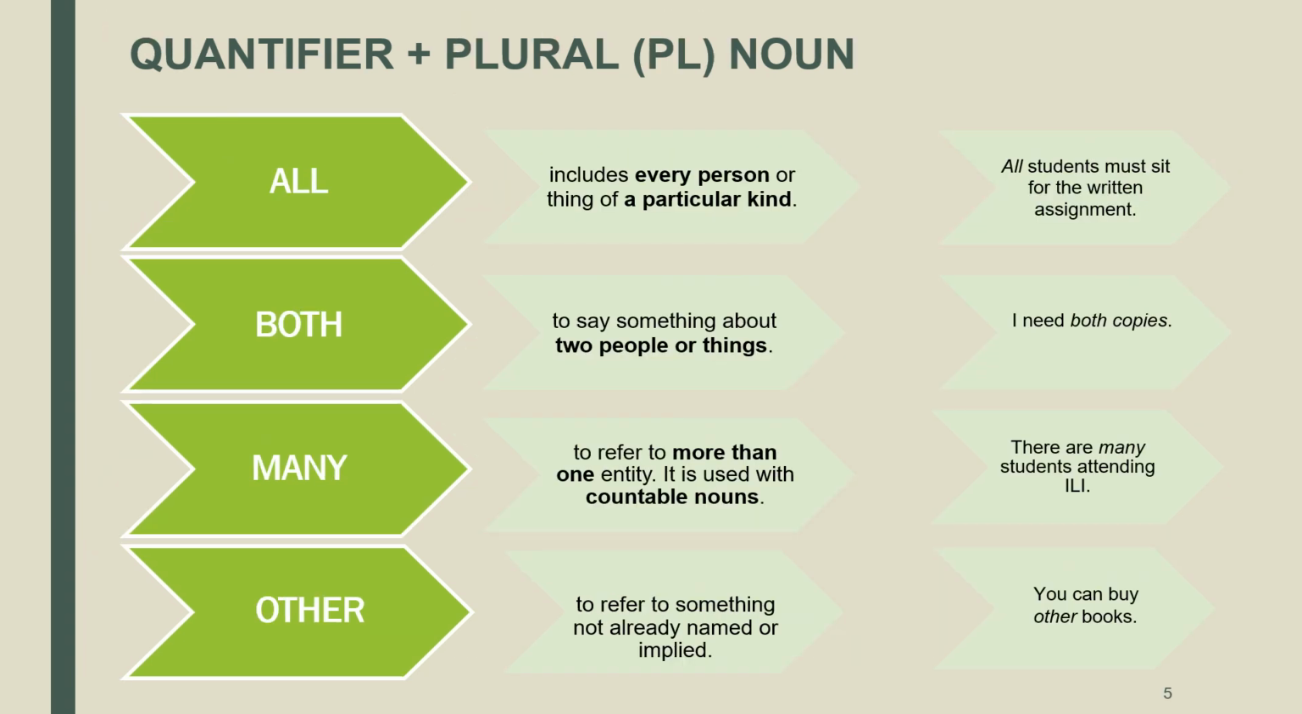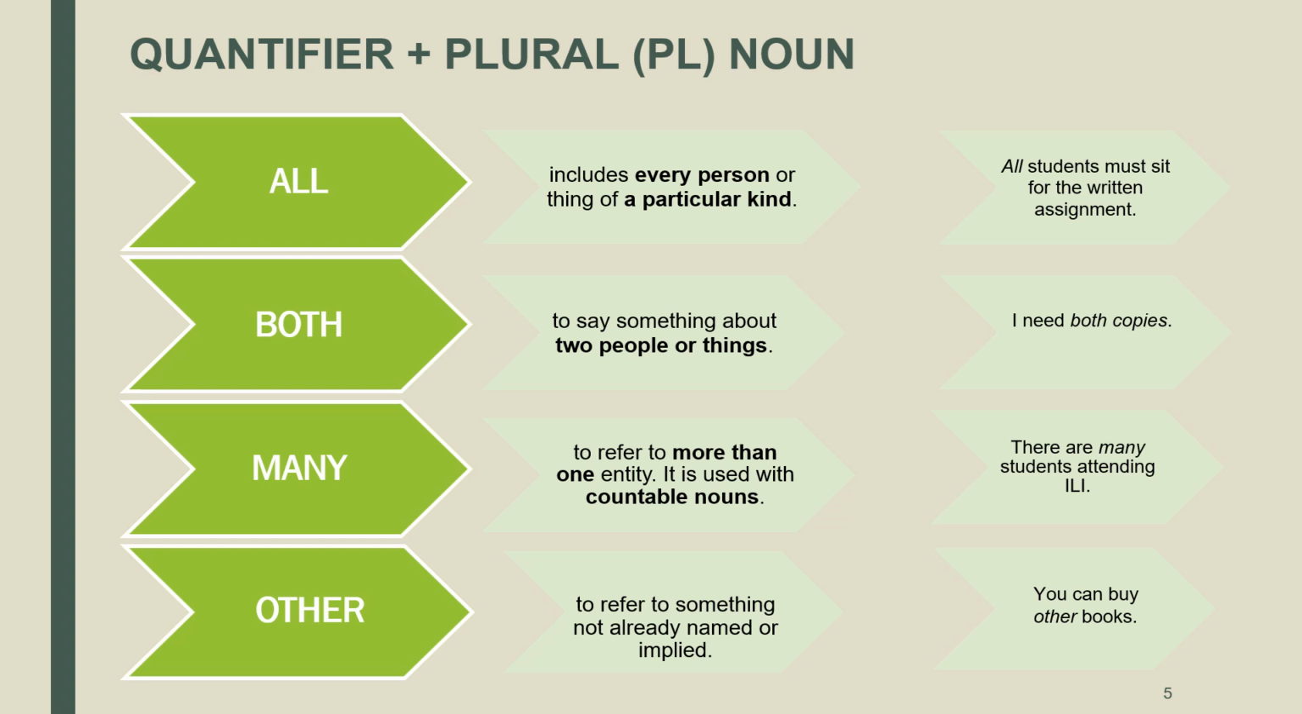The quantifiers all, both, many, and other can only combine with countable nouns, but in the plural form. The quantifier all includes every person or thing of a particular kind. For example, all students must sit for the written assignment. The quantifier both is used to say something about two people or things. You can say, for example, I need both copies.